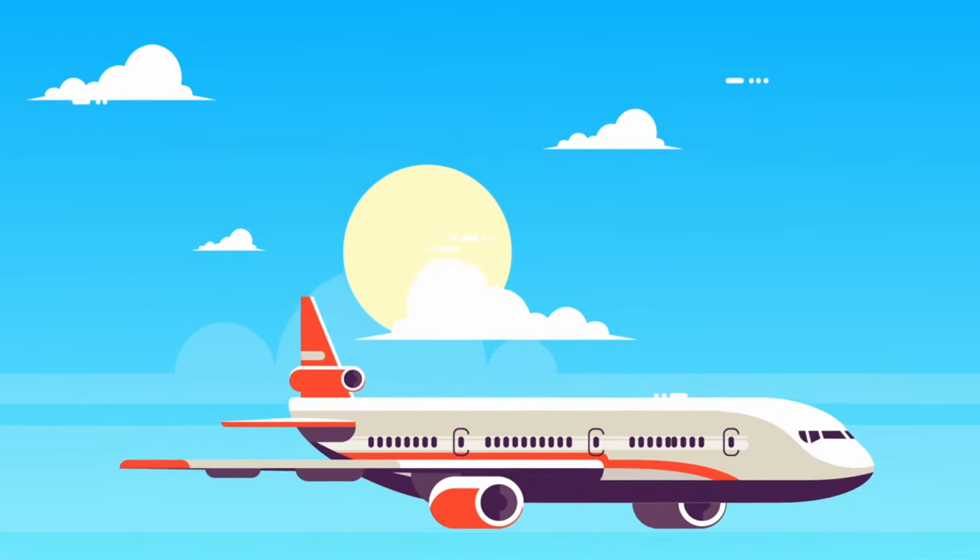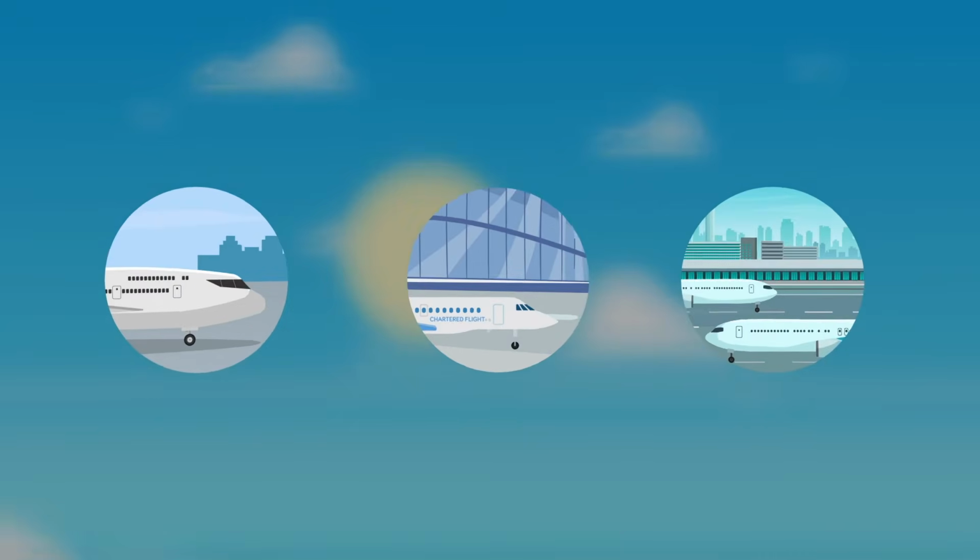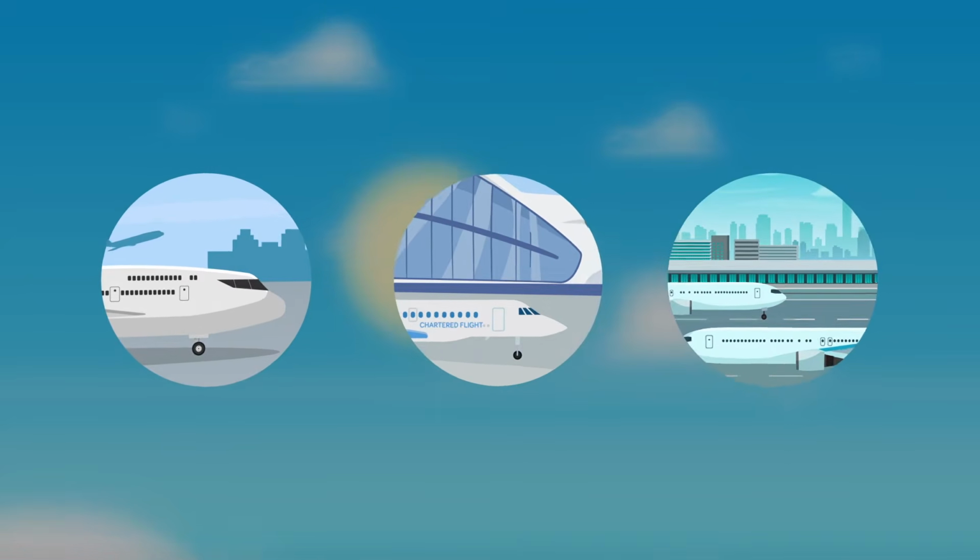There are three types of airlines that we typically encounter in the commercial aviation industry. Whilst each airline is slightly different, airlines will typically fit into one of the following categories. The first category is the scheduled airline.